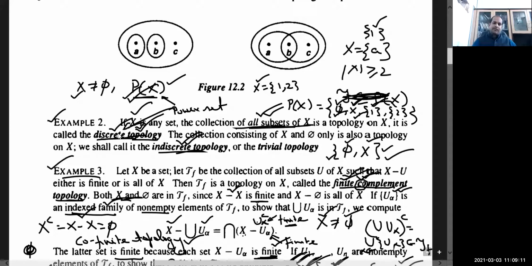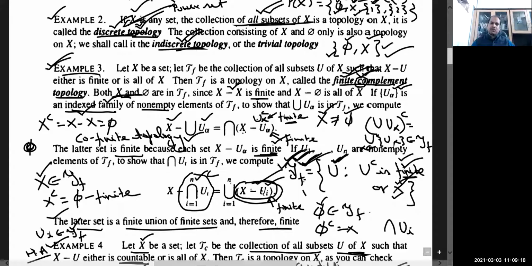And this is the finite complement topology. Also, this I have explained. We will see various examples based on this. How to define cofinite topology? Basically, the finite complement topology or cofinite topology is the collection of all those U as a subset of X whose complement is finite, or whole X. This part I have discussed, including its proof.